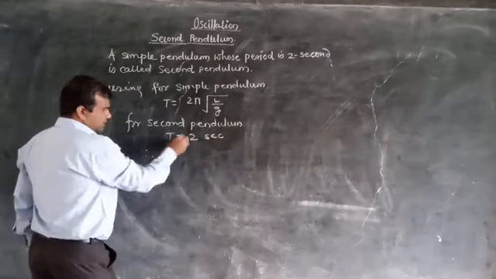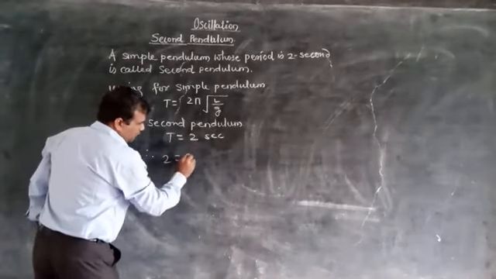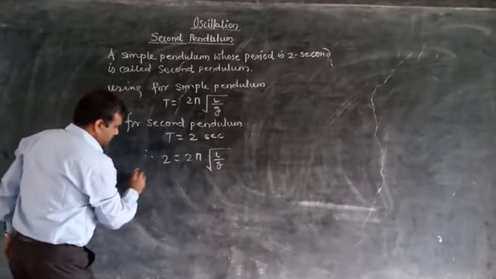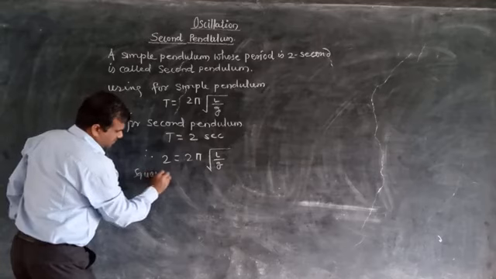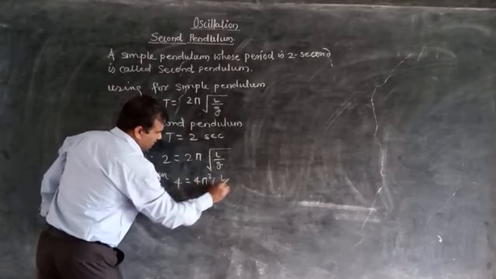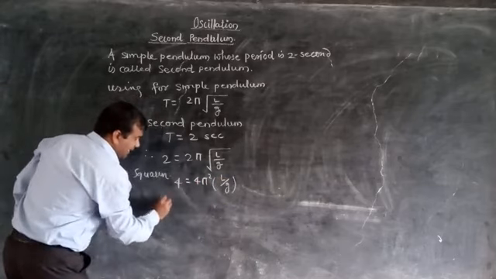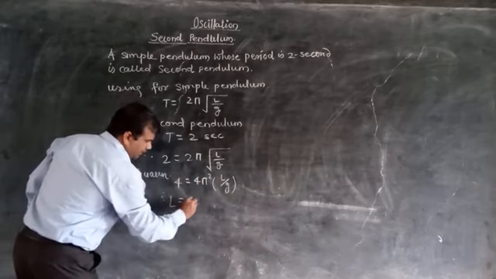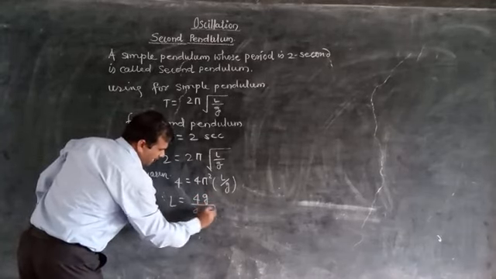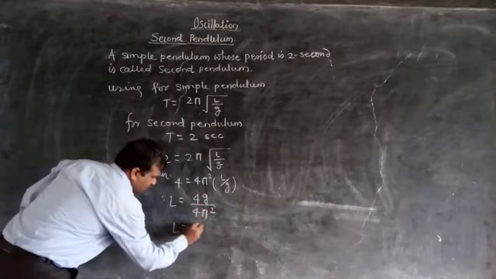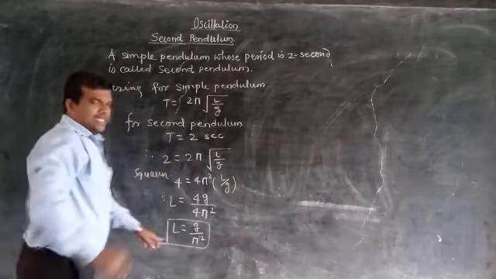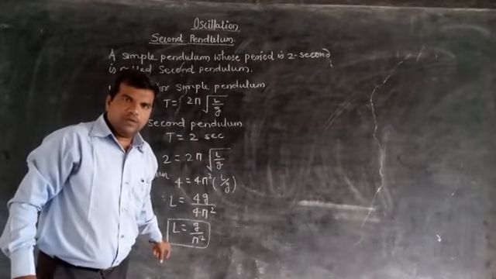Therefore, put this value here. 2 is equal to 2 pi under root L by g, squaring, 4 is equal to 4 pi square in bracket L by g, and therefore L is equal to 4g upon 4 pi square. Therefore L is equal to g upon pi square, and this is the formula for length of second pendulum.